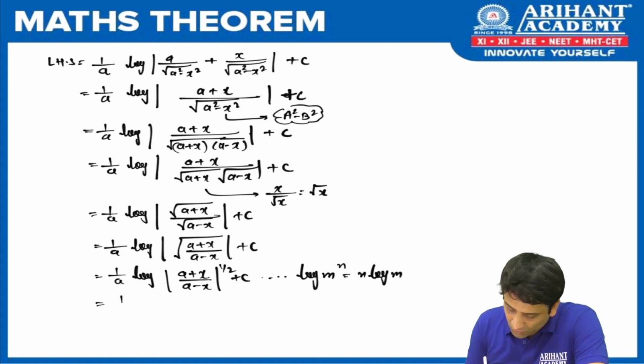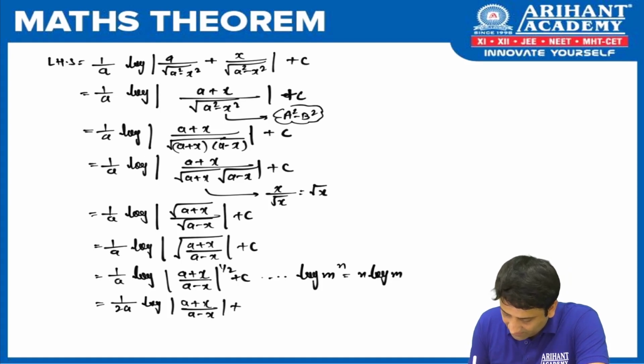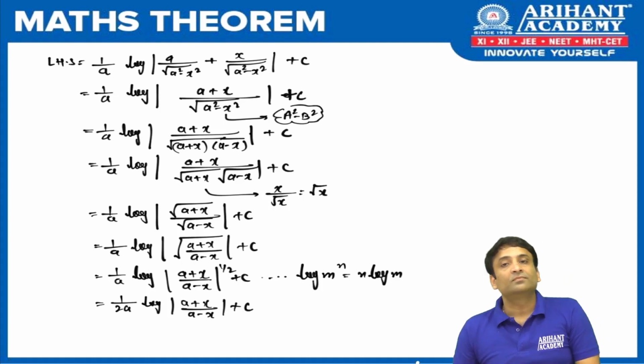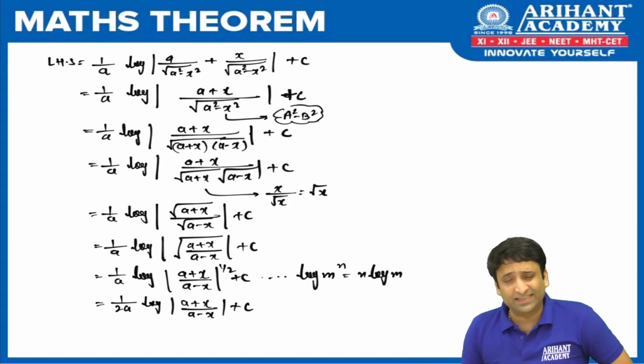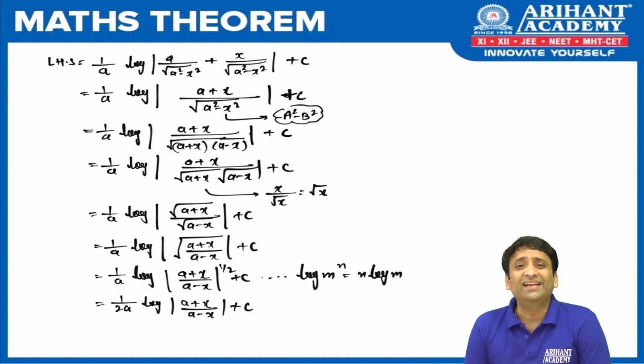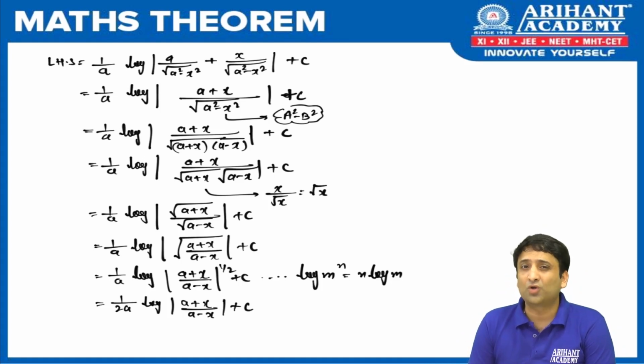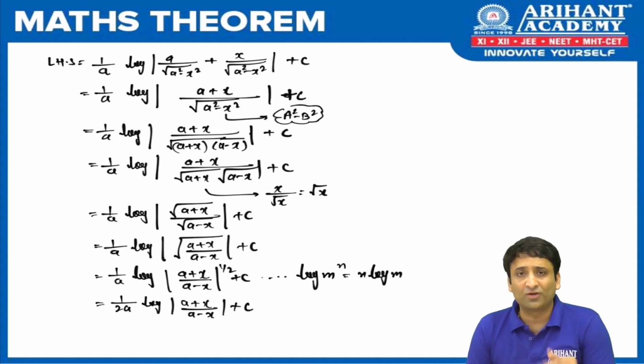And by doing so, we get 1 upon 2a log of mod of a plus x upon a minus x plus c, and done. Again, I repeat the same thing which I said in the previous proof, that in the textbook they have done this with the partial fraction technique, which looks very short, but if you see the next set of proofs, there you cannot go for partial fraction. You need to do those proofs by standard substitution.